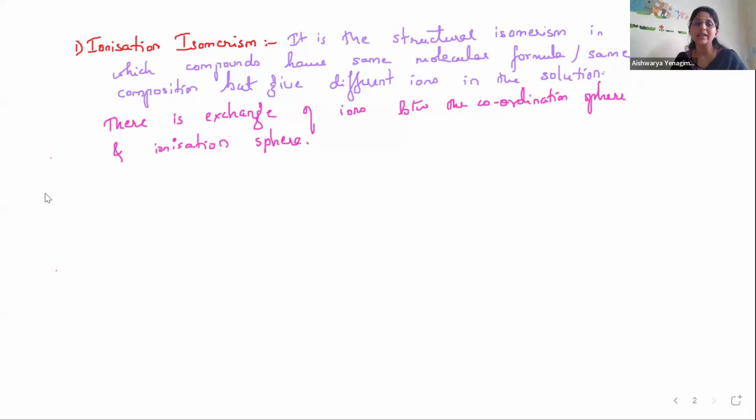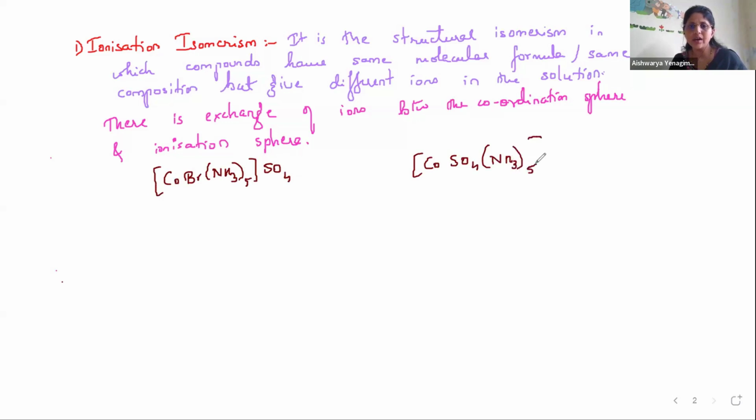Okay, let us take an example now to understand this. I'll take the example [Co(NH3)5Br]SO4. I can also write this as [Co(NH3)5SO4]Br. Let us try to write the nomenclature for these two coordination compounds.